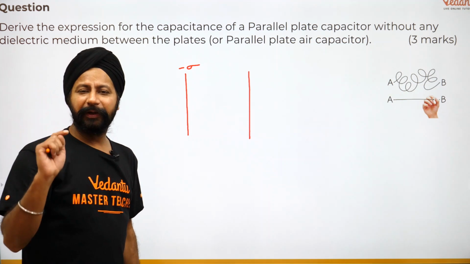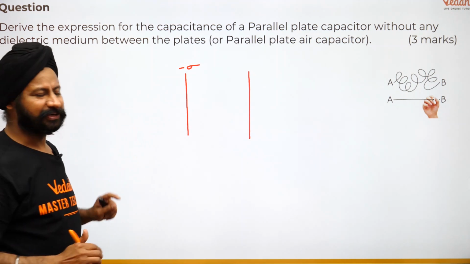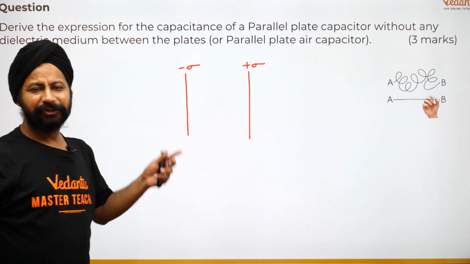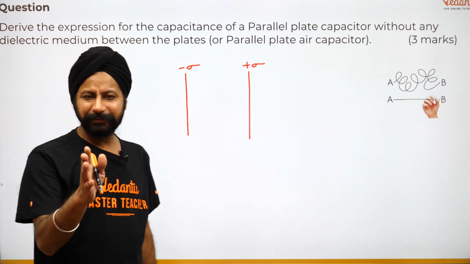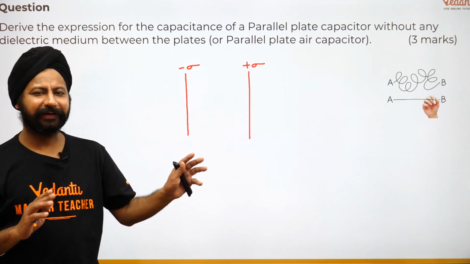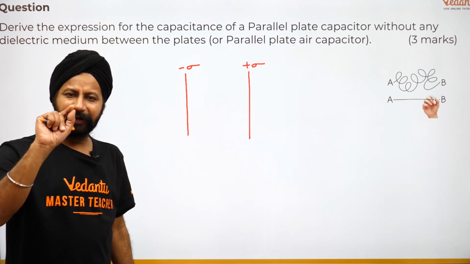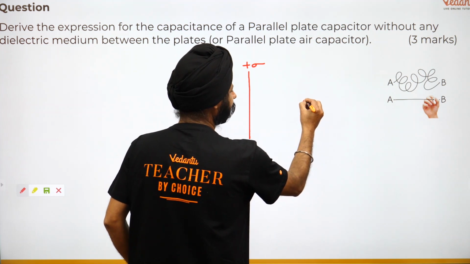मीन्स चार्ज पर यूनिट एरिया. 1 square meter of the plate has this much of charge and this will have equal and opposite charge, है ना. चार्ज डेंसिटी दे दी. Now remember, Gauss law use करके we derived that electric field around the plate is sigma divided by 2 epsilon naught, right? Now let's look at the point here.